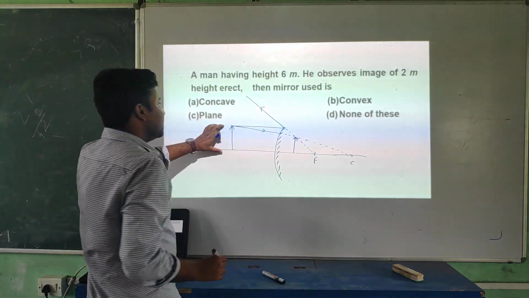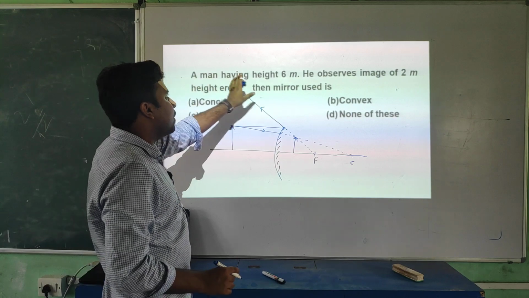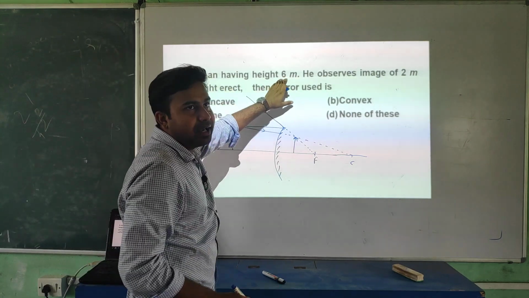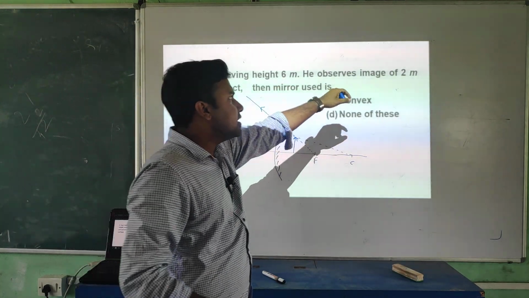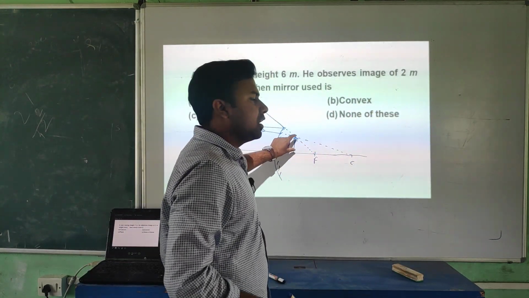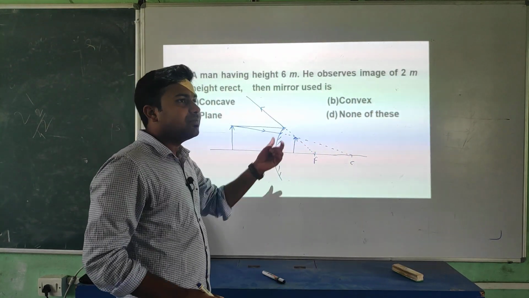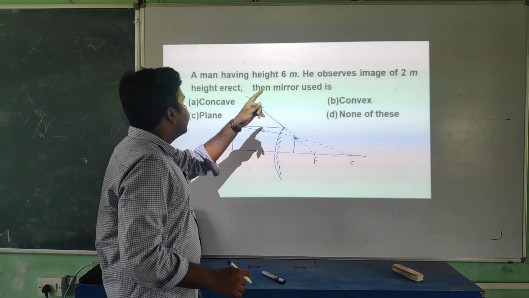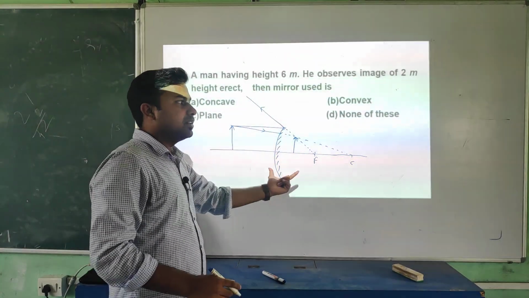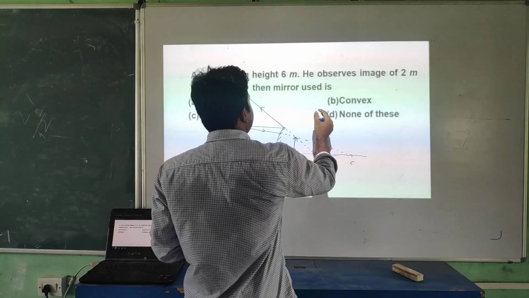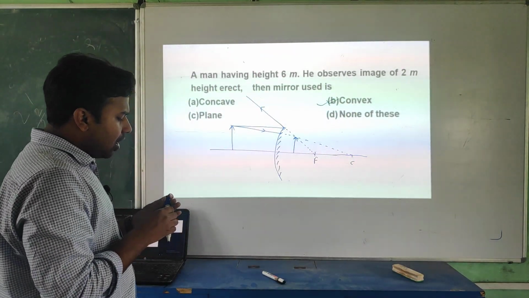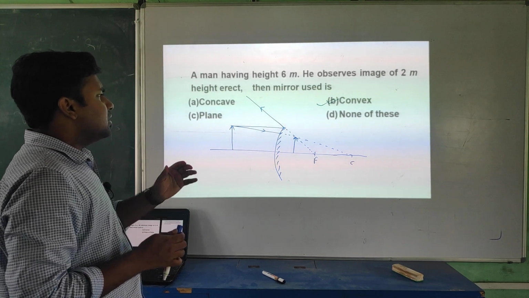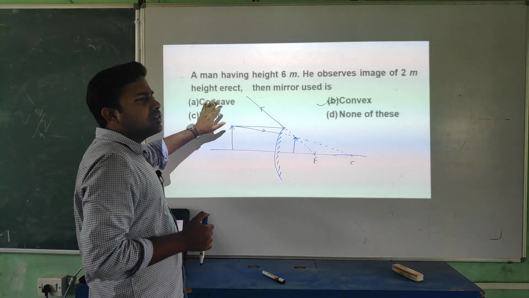Look at this, if you are placing a bigger object, that man standing in front of the mirror, and the image is forming 2 meters, smaller. In this case you will find the image is virtual and erect. So this is the case, it means the answer is what, student? Convex.